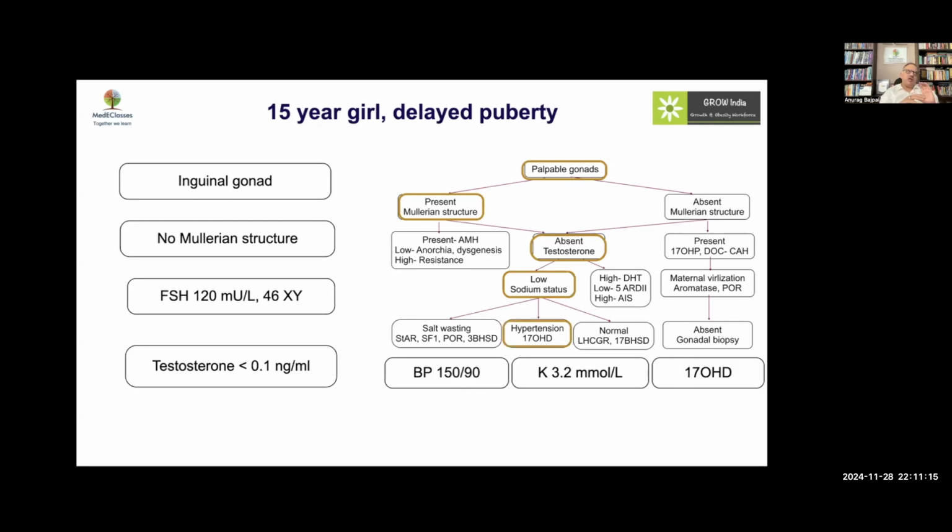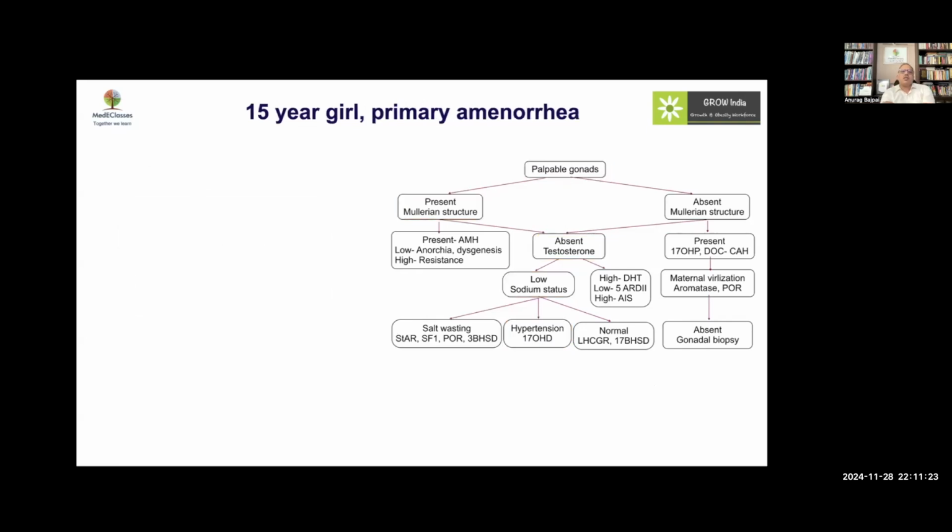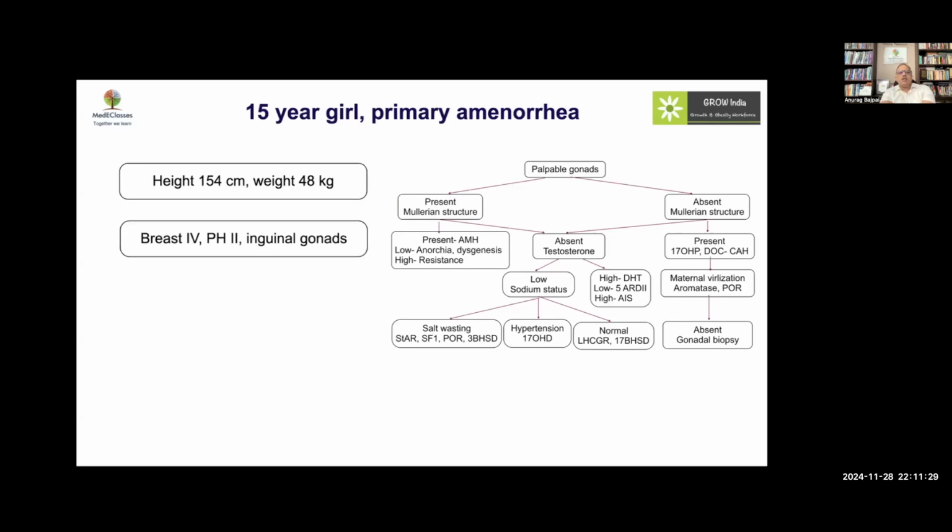So DSD can be a bit confusing, but if you look at this algorithm, look at palpable gonads, Mullerian structures, and blood pressure, you will get the diagnosis in most cases. Another case, a 15-year-old girl with primary amenorrhea. Height is normal. There is stage 4 breast development, sparse pubic hair, and inguinal gonads. What we are finding is that the uterus is absent and the karyotype is XY. So this is again XY DSD.